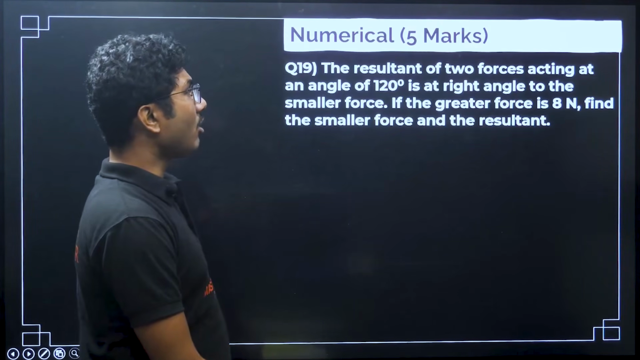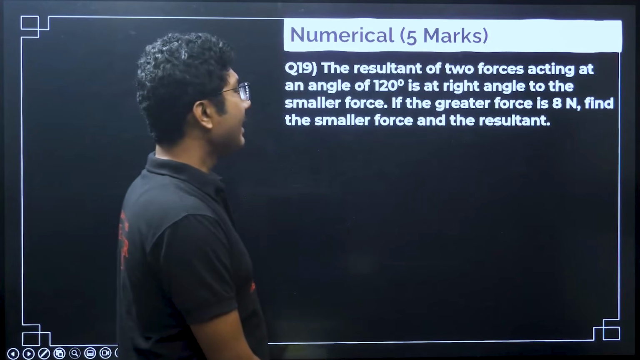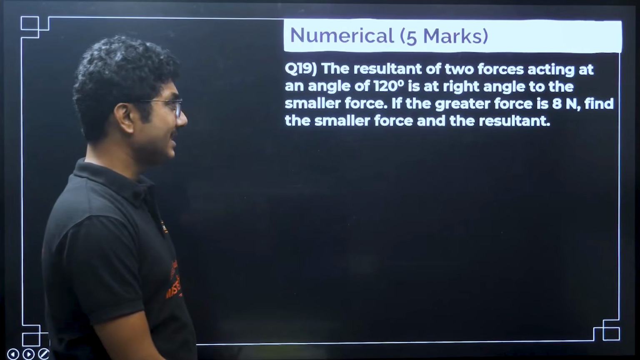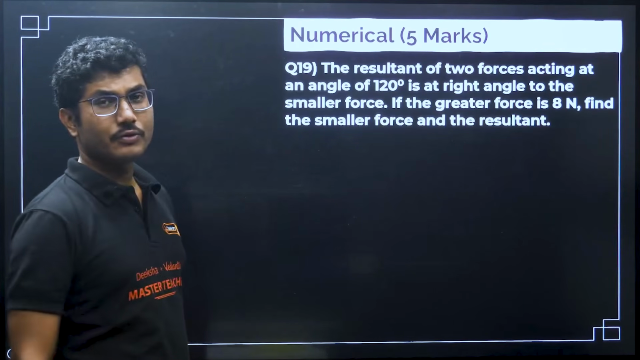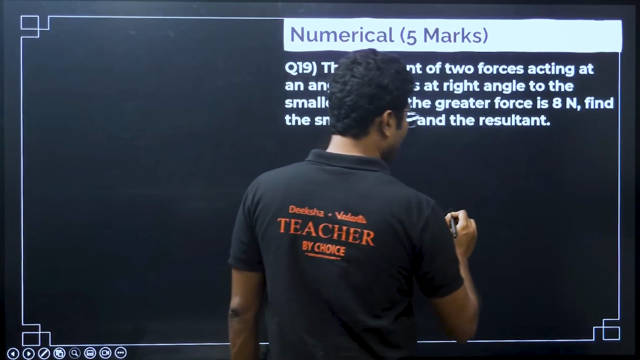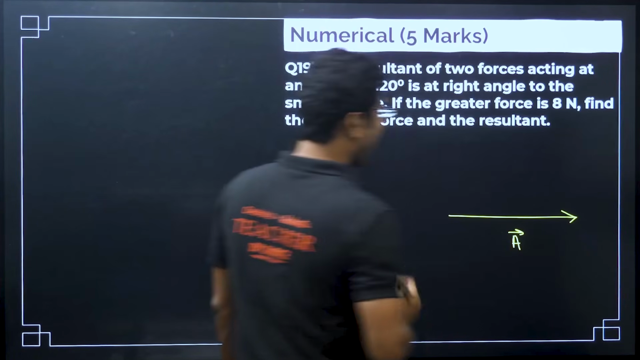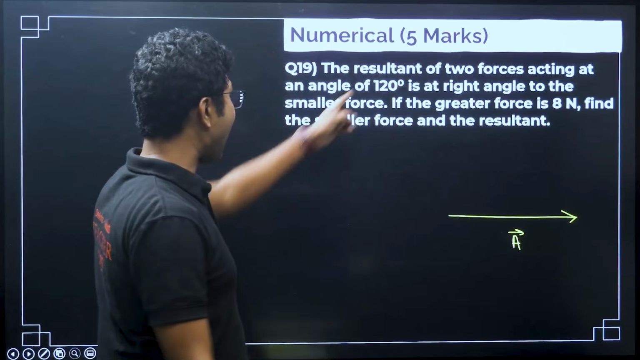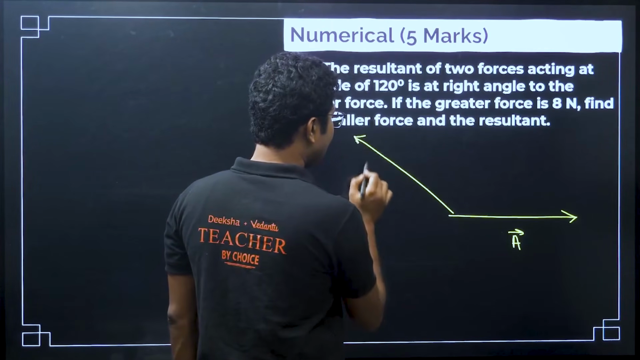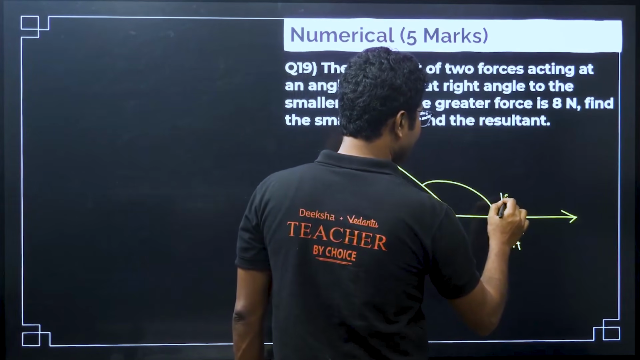The resultant of two forces acting at an angle of 120 degrees is at a right angle to the smaller force. The greater force is 8 Newton. Find the smaller force and resultant. Very interesting question. So, two forces, suppose one force is A and another force is B, the angle between them is 120 degrees.